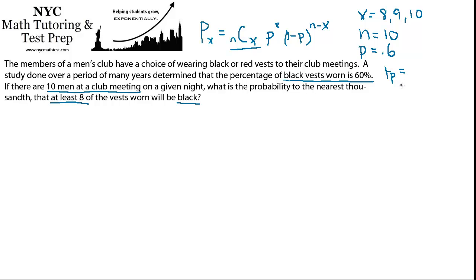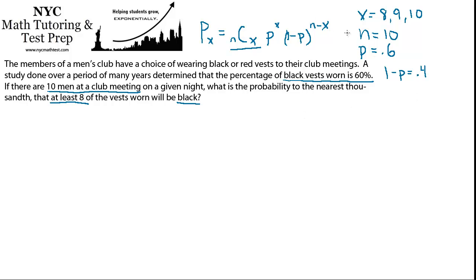So 1 minus P, I don't like the way that's written, 1 minus P is naturally going to be 0.4 or 40%. If the chances of it raining outside are 60%, the chances of it not raining are 40%. Same with this. They only have two color choices for what kind of vest they're going to wear. And then that's raised to the number of trials that were not successes. So n minus x, where there's 10 trials and x successes. So we've already defined n and x. We don't actually have to go back and do what that is.